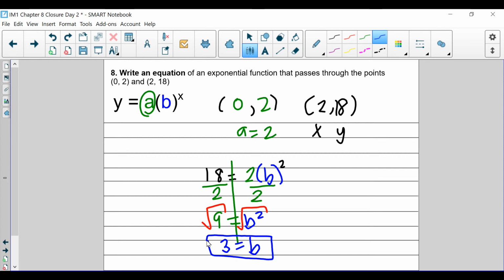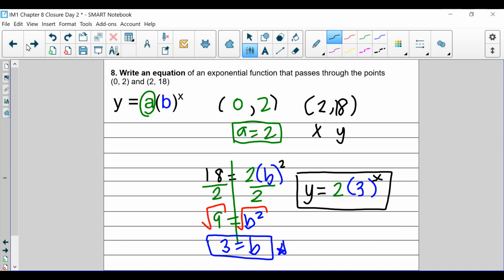And then we are going to go ahead and write down our equation of our exponential, which is y is equal to our a value, which is 2, our b value, which is 3, and we're raising it to the x power. All right, everybody. So far, so good. I'm going to rebox that because that looks terrible. There we go.